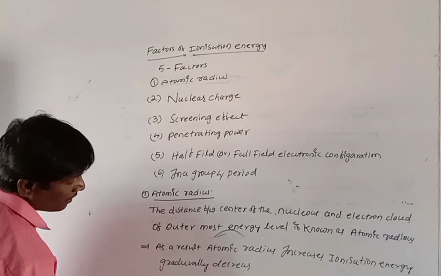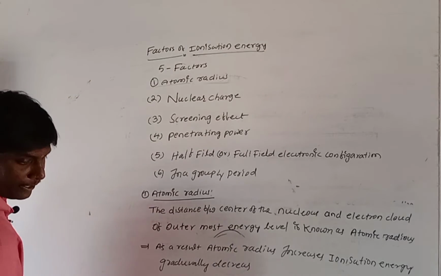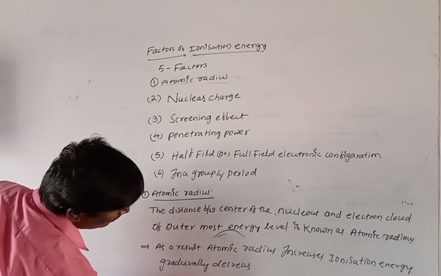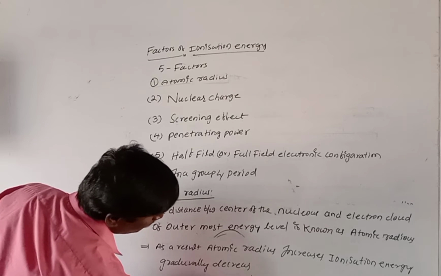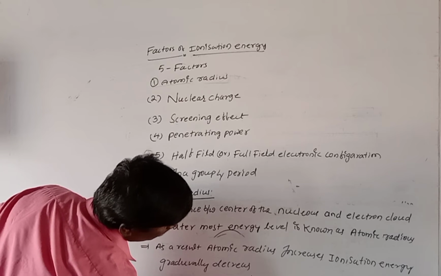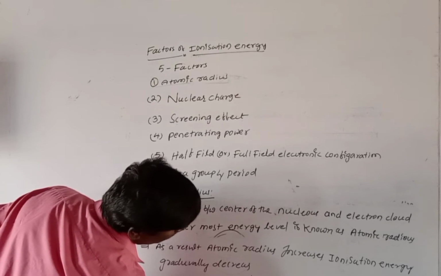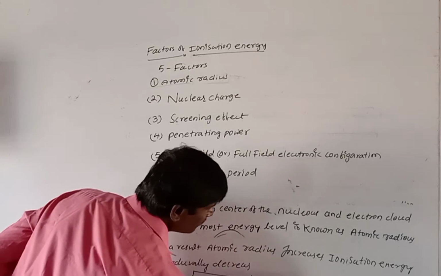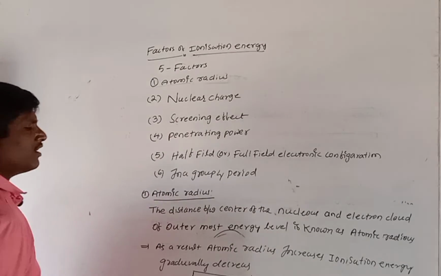Now write here: ionization energy, IP, is inversely proportional to atomic radius. This is about the first factor of ionization energy.